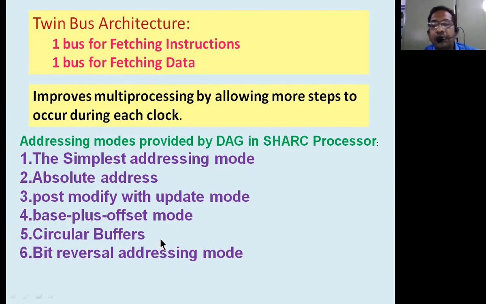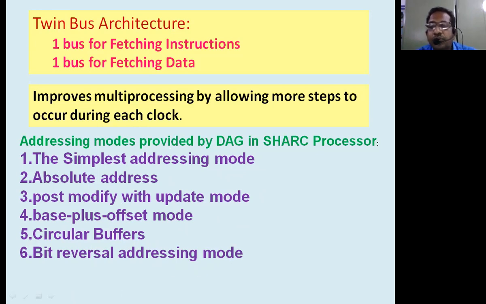Apart from the addressing modes used by the predecessor microcontrollers, like register addressing mode, immediate addressing mode, direct addressing mode and indexed addressing mode, it supports several extra addressing modes, such as the simplest addressing mode, absolute addressing mode, post modify with update mode, base plus offset mode, circular buffers, and bit reversal addressing mode.